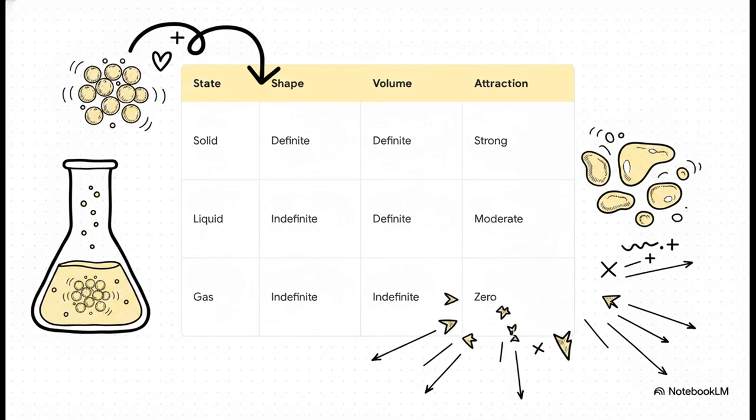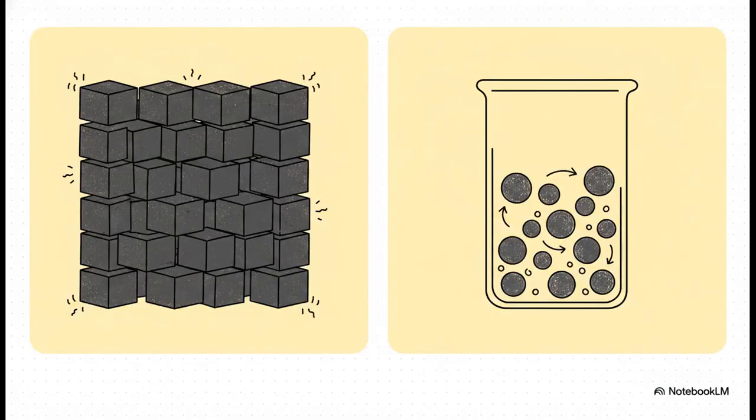Indefinite shape, indefinite volume, and near zero attraction. They're just doing some high-speed flying all over the place. To really picture this, think of a solid like a massive wall built out of perfectly placed Minecraft blocks. Those blocks are rigidly locked into a 3D grid, and there's almost zero empty white space.